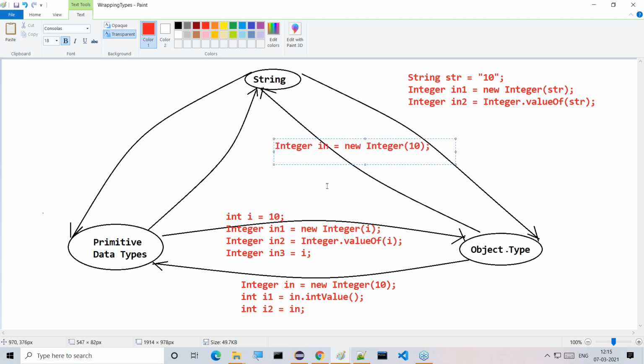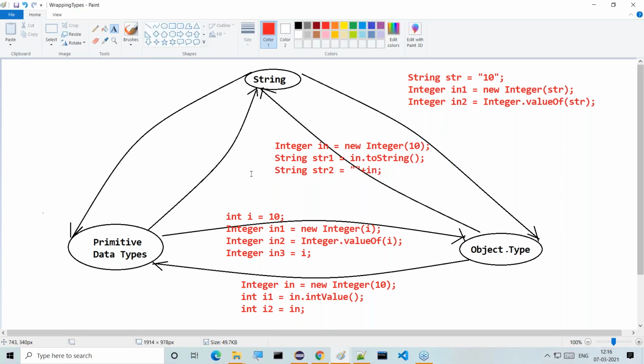Then after completion of this, after that I need to provide String str1 is equal to in.toString() method, and String str2 is equal to double quotation plus in. In these two mechanisms we are able to convert data from object type to string type.